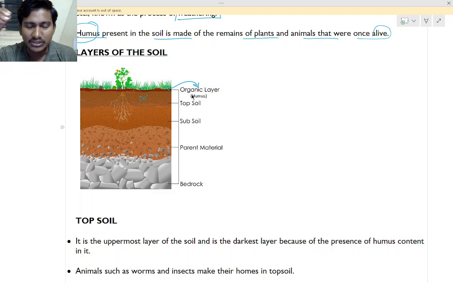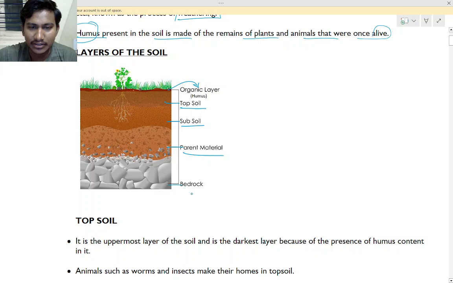All the minerals, whatever is required, because that is the humus. Next, after that, the topsoil, the second one. And then the third one is subsoil, and then parent material and bedrock.